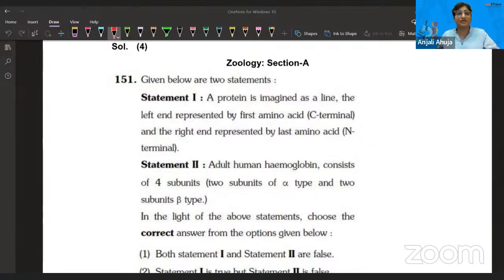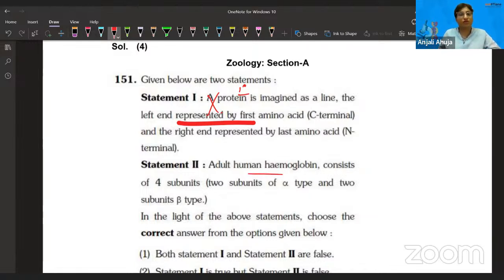If we talk about the primary structure of the protein, then we can discuss it. But even if a protein has a secondary, tertiary or quaternary structure, there are so many complexes present. It will not always have the N and C terminals, I mean, it would have, but it will not be a line representing like this. So definitely no, this is not right. If they had written that a primary protein is something imagined as a line of polypeptide, then we would think about it. But no, this is not a right statement.